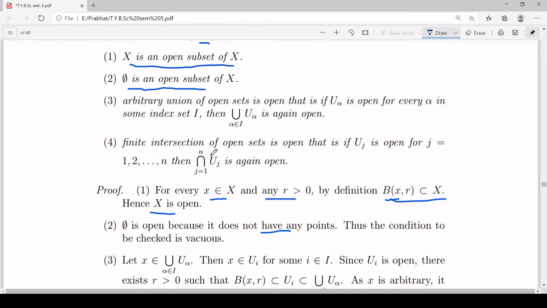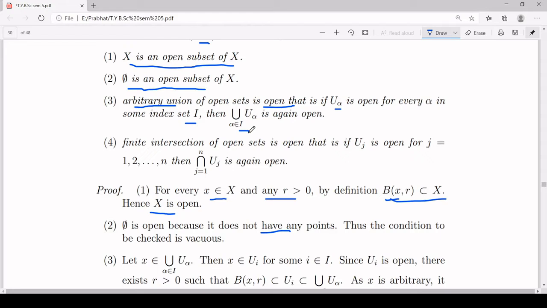Third, arbitrary union of open sets. An arbitrary union of open sets is open. This is a very important property. What does it mean? If you have a collection of open sets, say U_alpha, where alpha is in some index set I, then the union of U_alpha, alpha in that index set I, is again open.